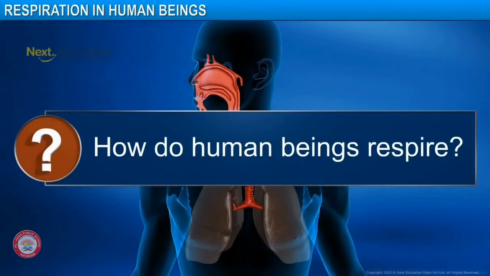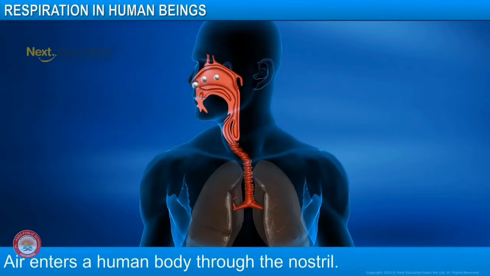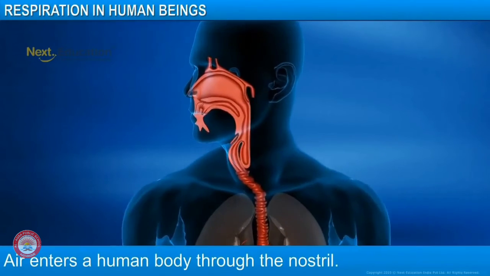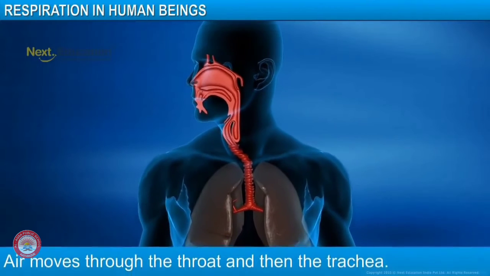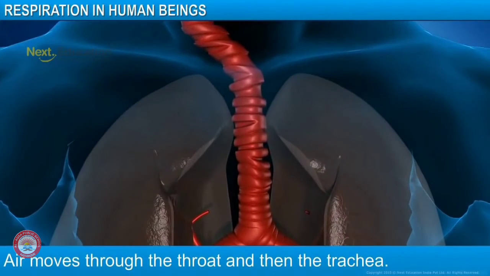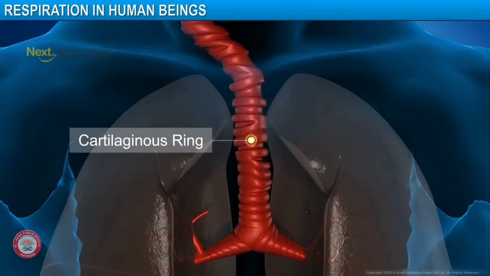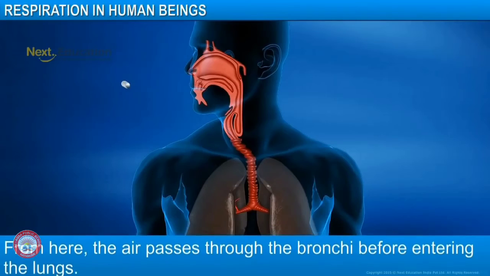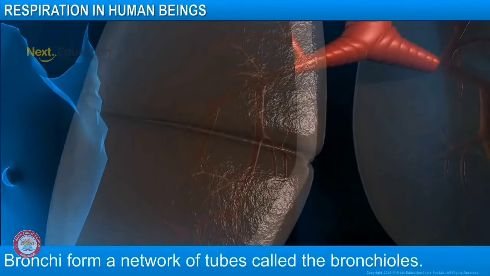Now let us see the human respiratory system in detail. In human beings, the air is taken into the body through the nostrils. The air passing through the nostrils is filtered by fine hairs and mucus. And next, the air passes through the throat and then a pipe called trachea. Trachea consists of rings of cartilage which ensure that the air passage does not collapse. From here, the air passes into the bronchi before entering into the lungs.